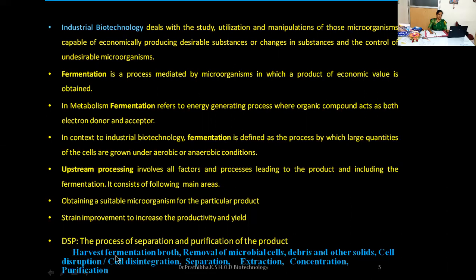In the examination, they ask this question for 10 marks, and you can elaborate all these things. You can see many points here. First, harvest of fermentation broth. Then removal of microbial cells, then debris and other solids, then impurities. Then you can also focus on how we can disrupt the cell, or cell disintegration. There are many varieties of methods that you need to focus on. Then separation, extraction, concentration, and purification. Kindly make a note of this DSP. This is very, very important.